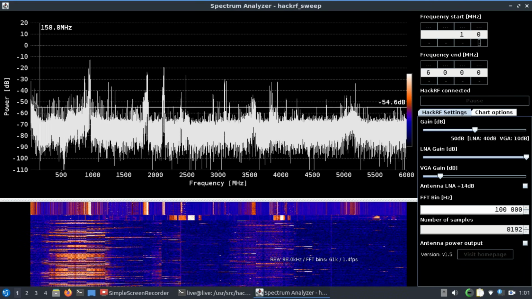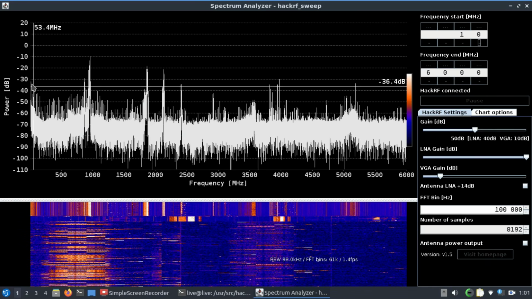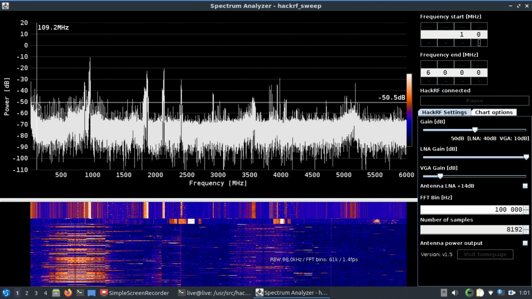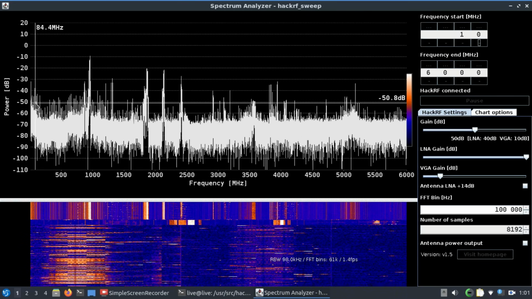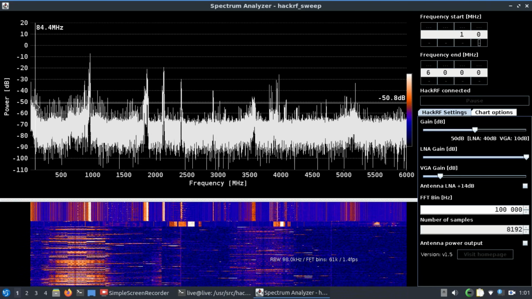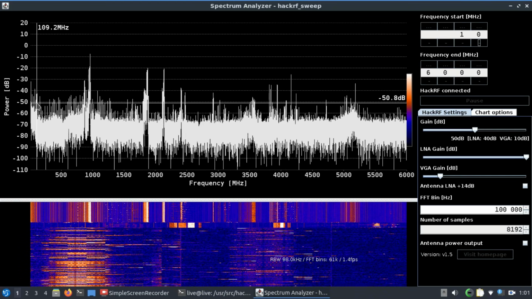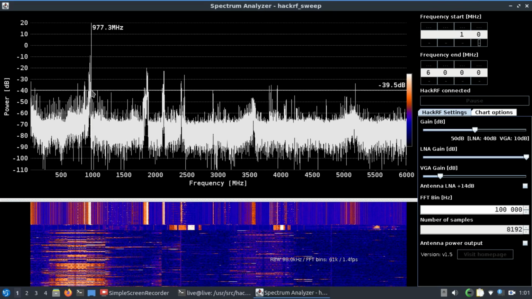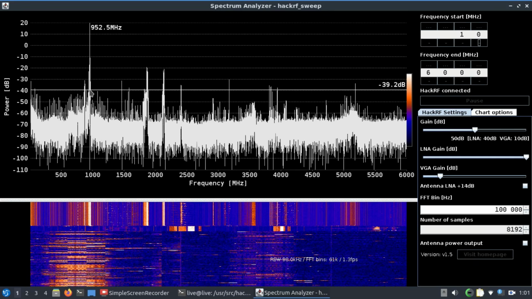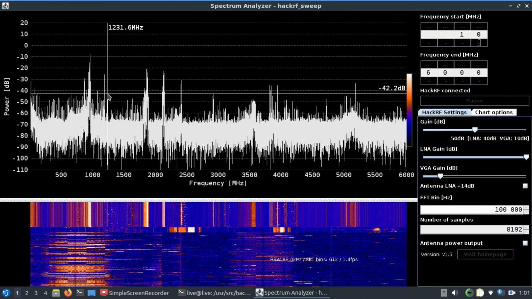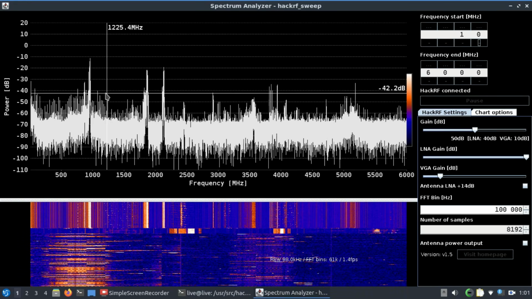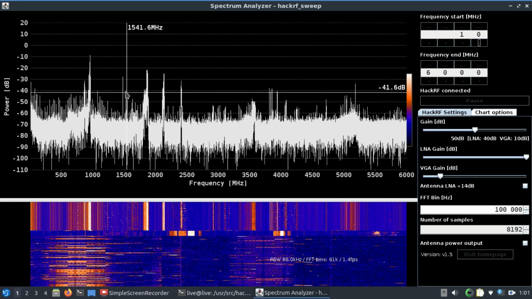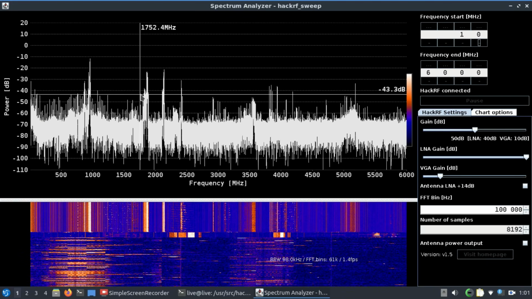So if you were to look at this, there are a lot of popular bands. Based on these spikes, I can judge what type of transmission is taking place. So I have some at 72 megahertz, I have 109. Within this, from 84 from here to here, you can see that this is going to be my FM band. Then I have something around 600 megahertz. Then I have 952. This is my GSM. If I go further here, I can see the spikes here as well. There are a lot of signals at 1275, and then if I move here, I would see somewhere around here.